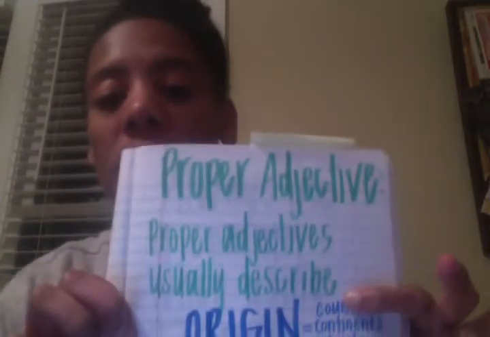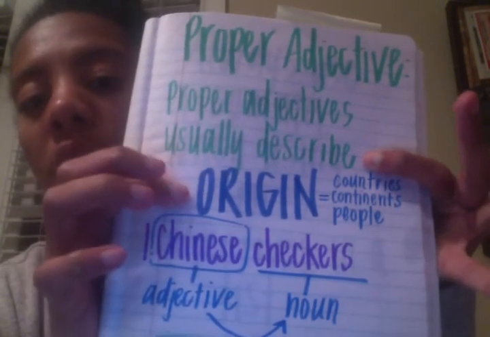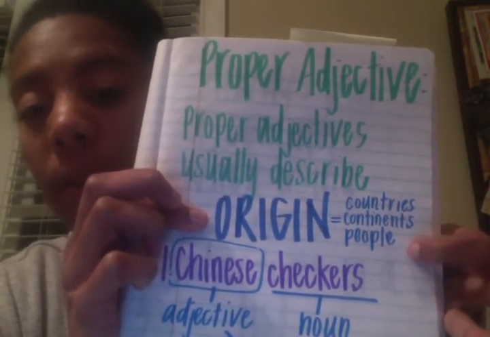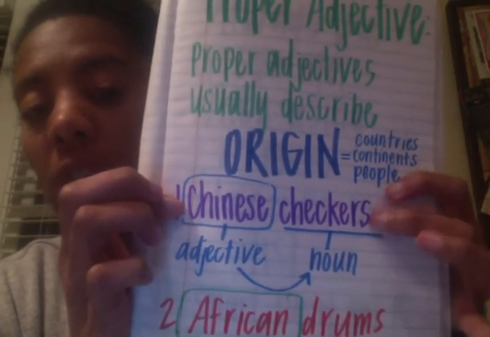The next thing we're going to look at is a proper adjective. Just like you can have proper nouns, nouns with names, you can have proper adjectives, adjectives with names. Most proper adjectives come from origins, talking about countries, continents, or people. For example, Chinese checkers.